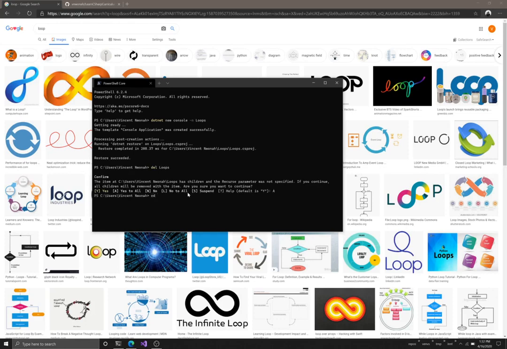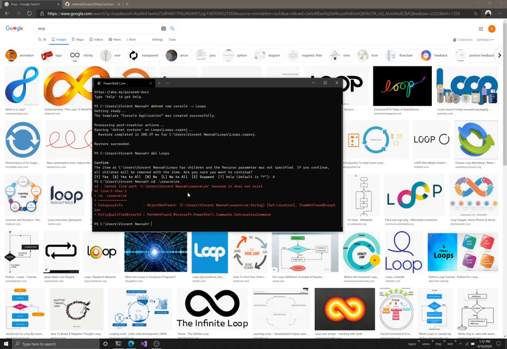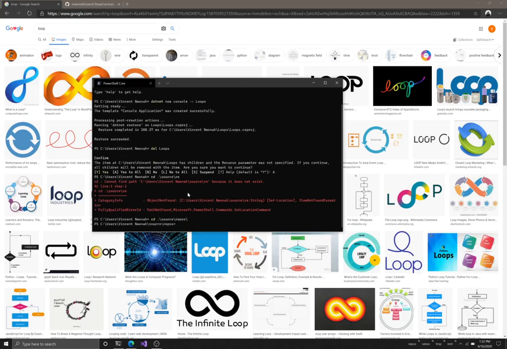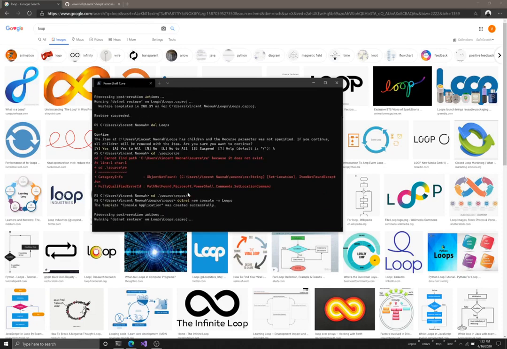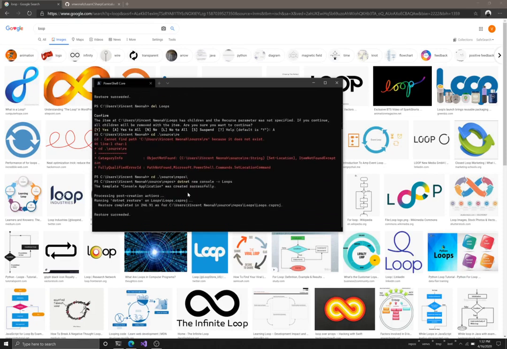I usually create all my projects in one folder, so I'm going to navigate there, source/repos. I like to create all my projects in the same folder, so I'll say dotnet new console -n loops. And there, we're creating the project again.